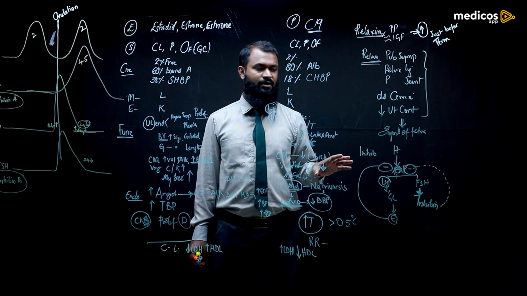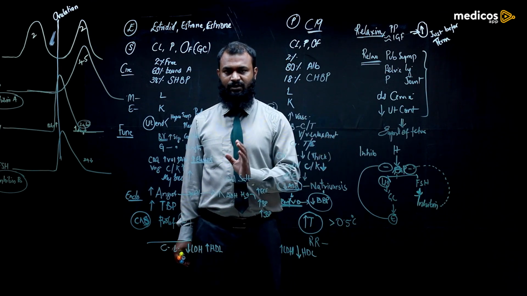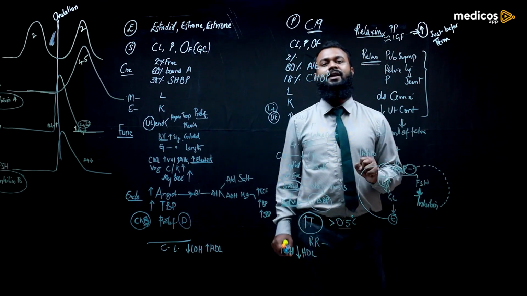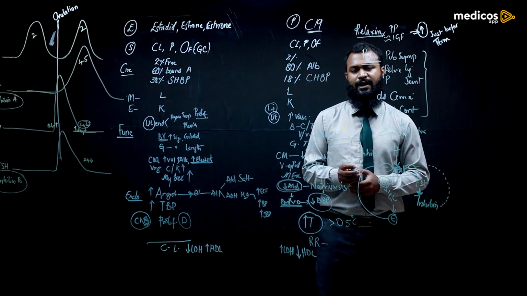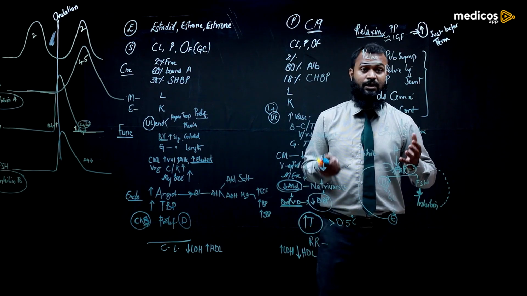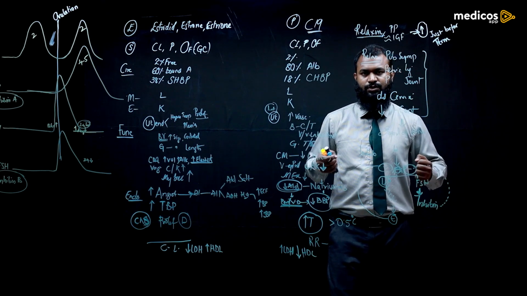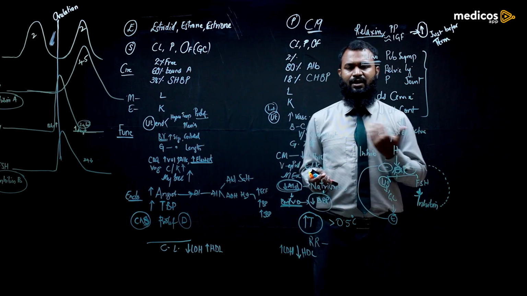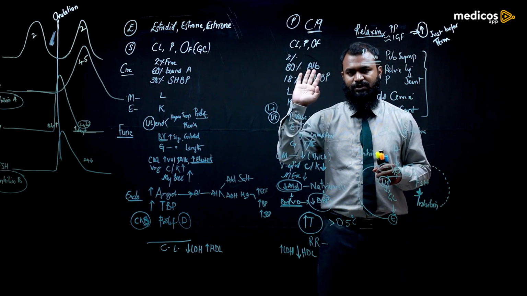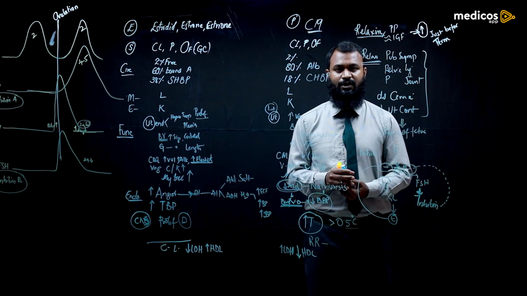But when these androgen hormones are also released in the female body, why? Because they cause the development of the skeletal muscle as well as the pattern of hair. Suppose if these hormones are released in excess, what happens? The female will develop a masculine pattern, meaning broad shoulders, more skeletal muscle development, and hair on other parts of the body. Usually you won't see the development of hair on other parts of the body except the scalp in female. But when these androgen hormones are released in excess, you will see the male pattern of hair development.